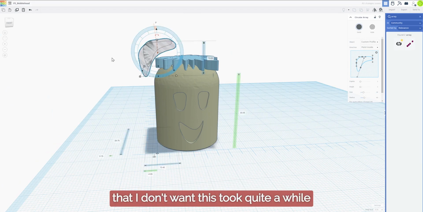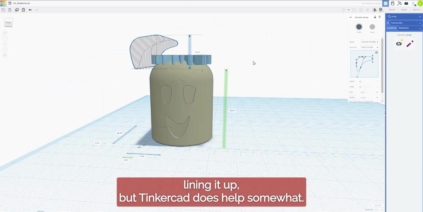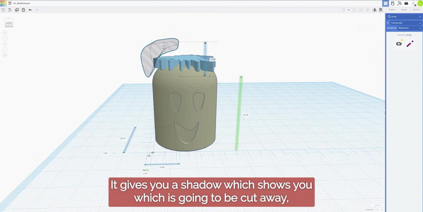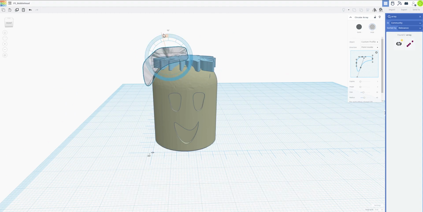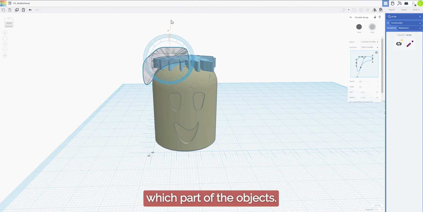This took quite a while, lining it up. But Tinkercad does help somewhat. It gives you a shadow which shows you which bit is going to be cut away, which part of the object.